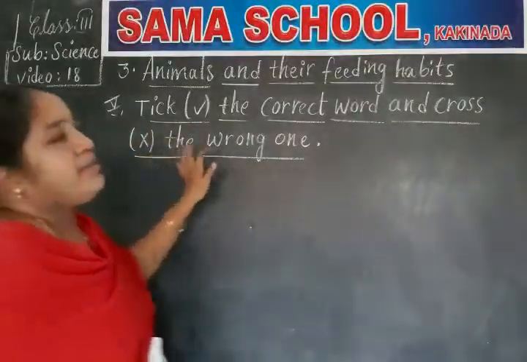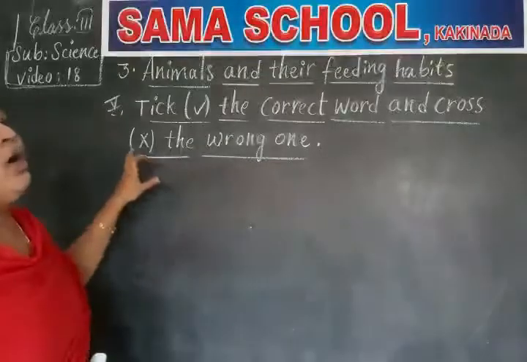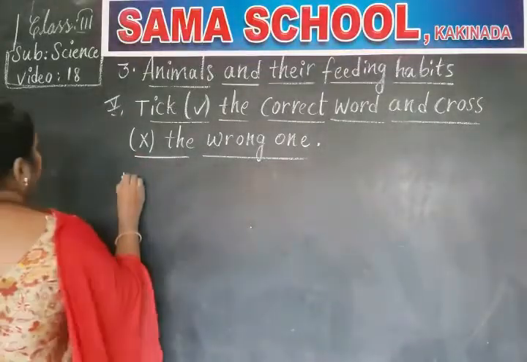If the given sentence is wrong, you have to put the wrong mark. Clear, children?